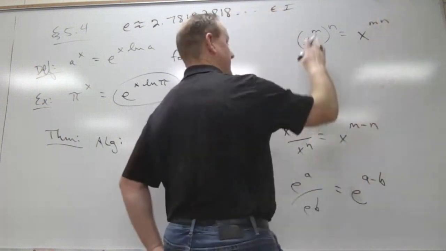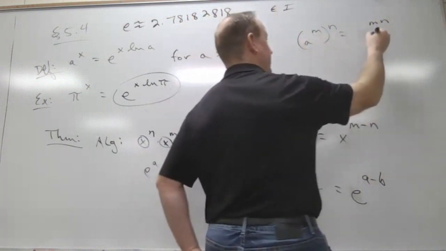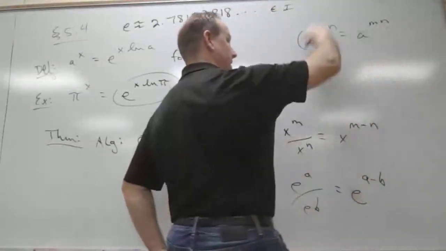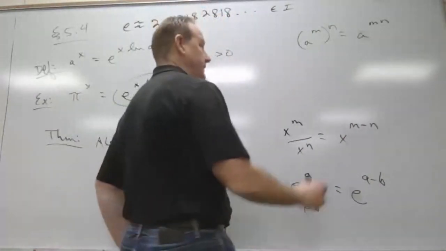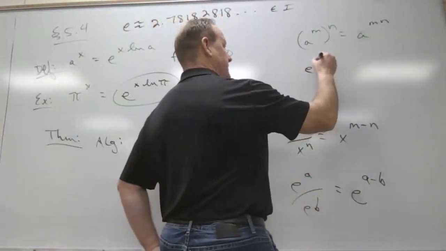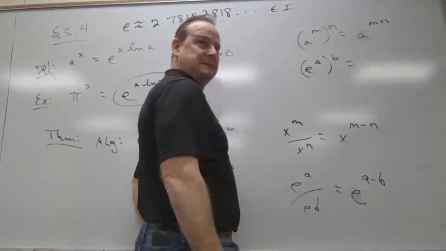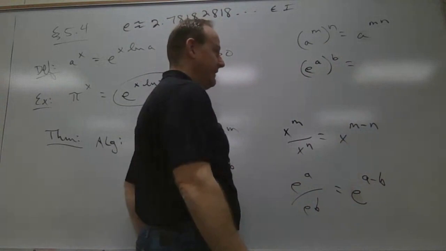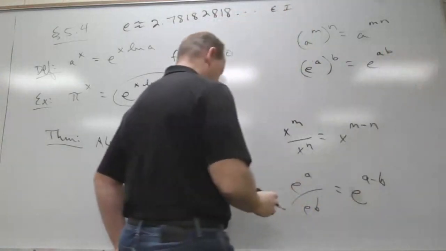We say a to the m to the n is a to the mn. That's the amen rule. Because if you don't know, you better start praying. All right. Anyway, so what do you think e to the a quantity to the b is? E to the a times b. E to the ab power.